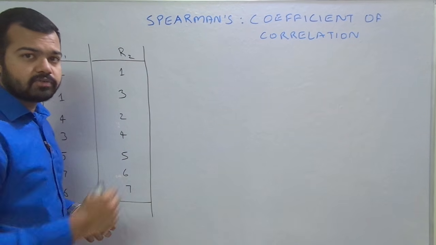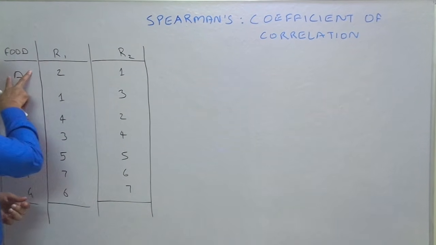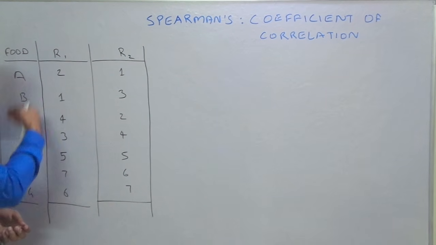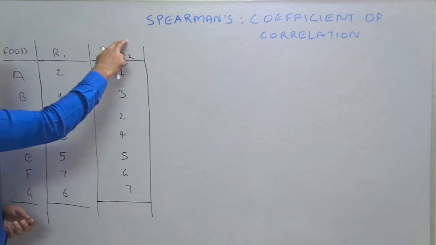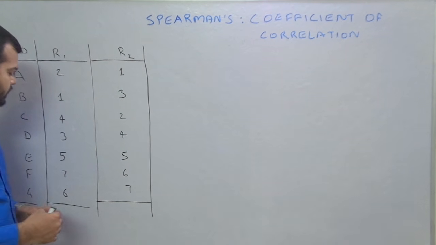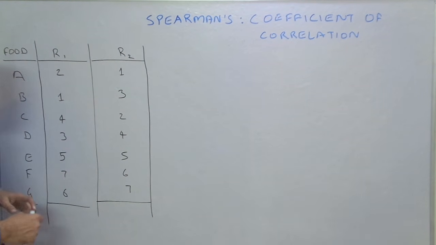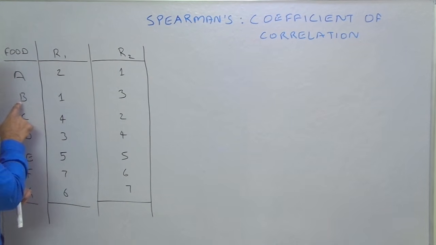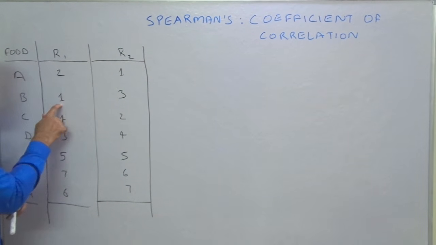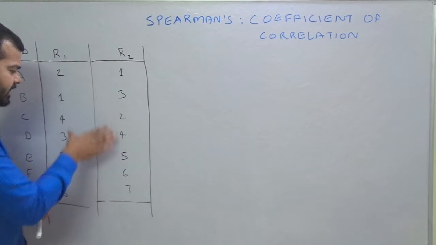These are two individuals, they are just tasting these dishes A, B, C, D, E, F, G. So these are the 7 dishes, and these are two individuals. They are giving a preference or ranking to each dish. According to R1, the dish B is the first preference. So in front of B this is 1. It is already given in the question.